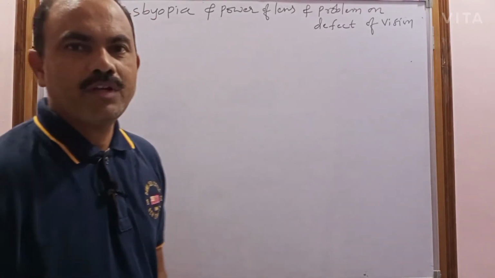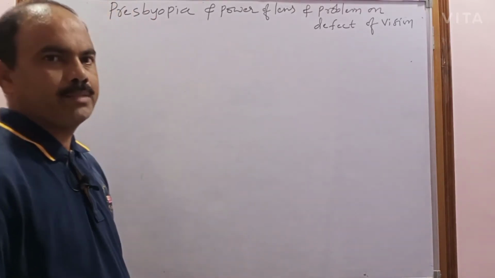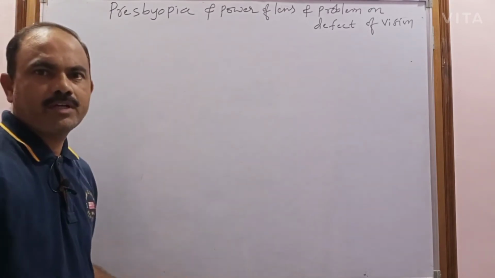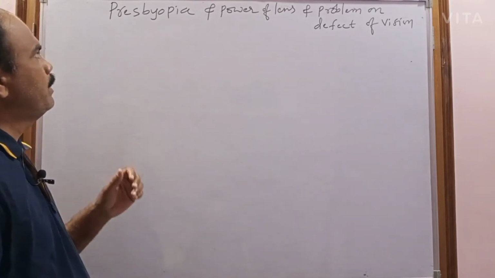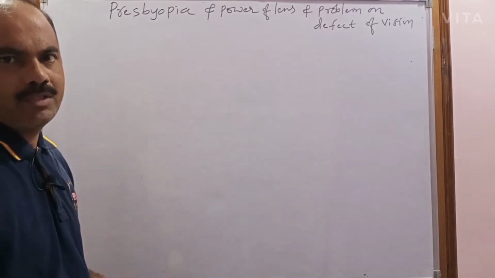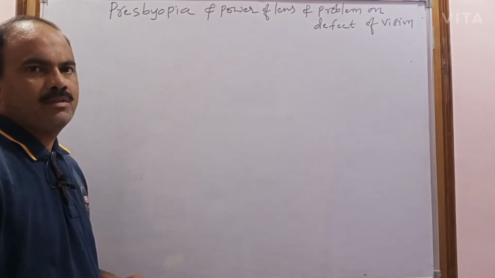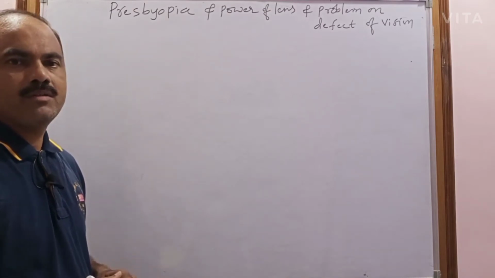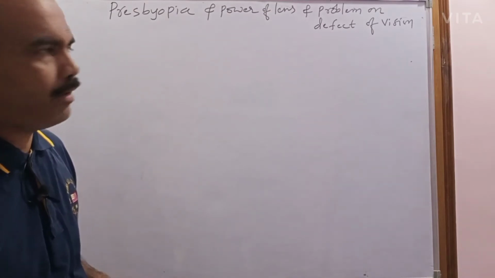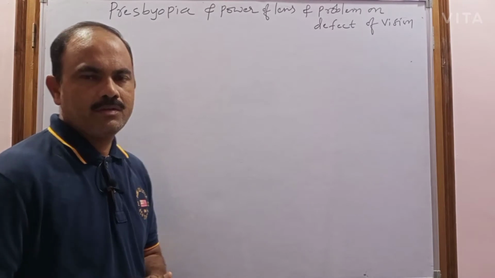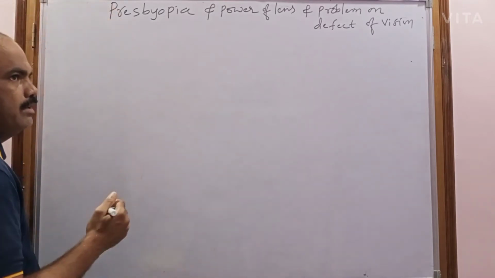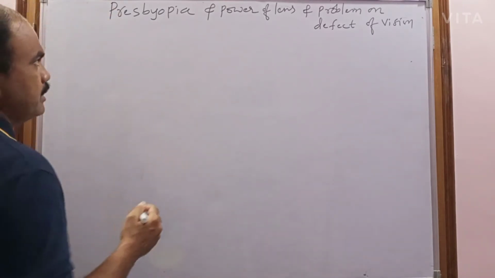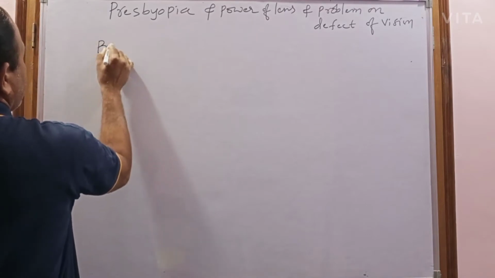Hello children and viewers. So today I am going to explain one of the defects of vision, that is presbyopia, and after that, power of lens. After explaining presbyopia and power of lens, we are going to solve some problems on the defects of vision. Now come to the third defect of vision, that is nothing but presbyopia.